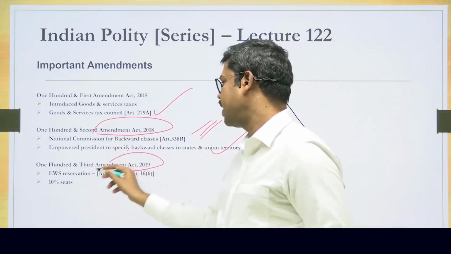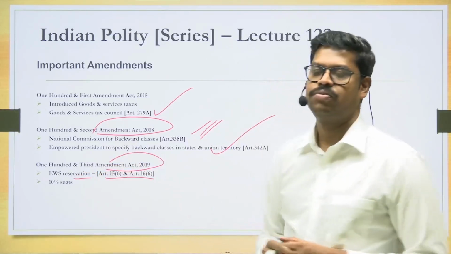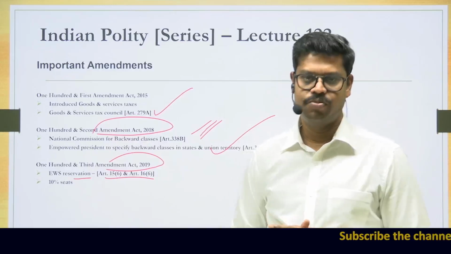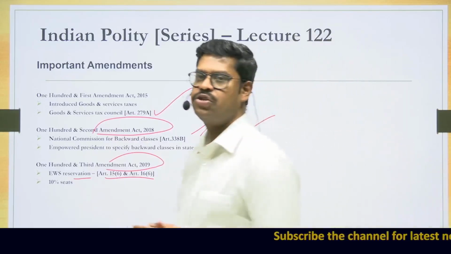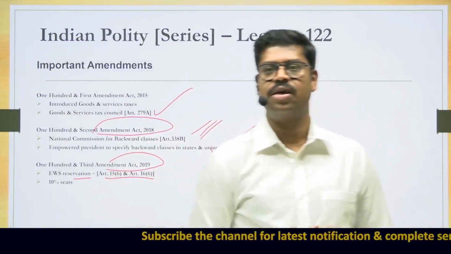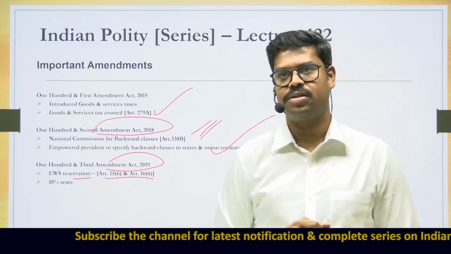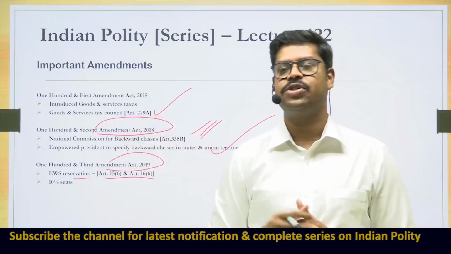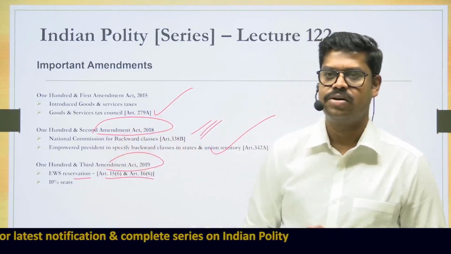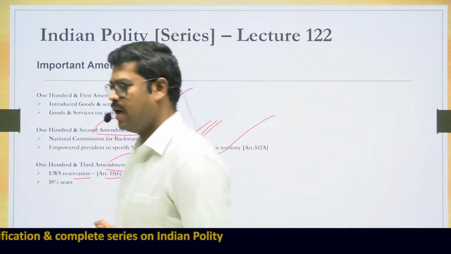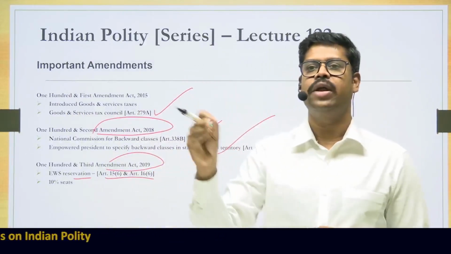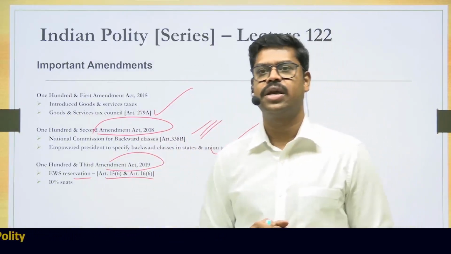The 103rd Constitutional Amendment Act provided for what is called EWS reservation, providing 10% of seats to economically weaker sections, both in public employment as well as in educational institutions. To provide 10% reservation in educational institutions, Article 15 Clause 6 was amended. And to provide 10% reservation in public employment, Article 16 Clause 6 was amended. So this is basically what you'll have to understand. Economically weaker sections means those who are from the general community but who are economically weaker.